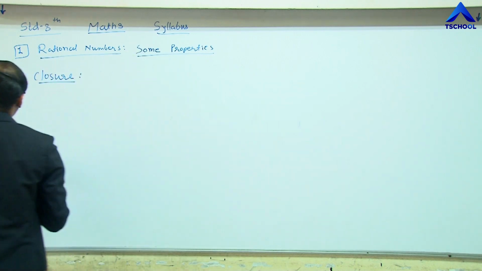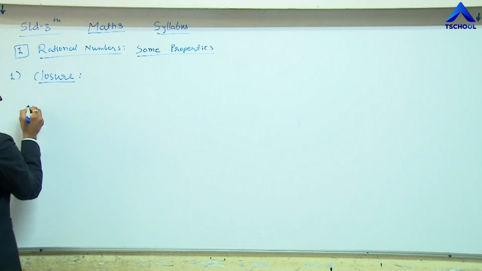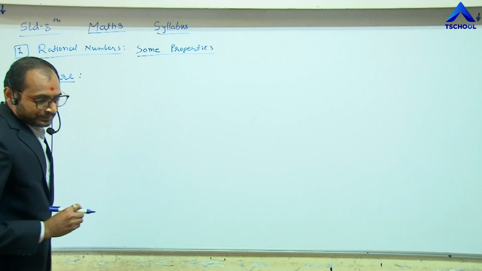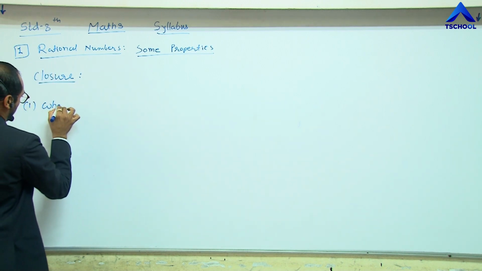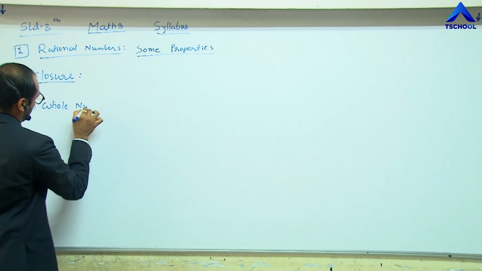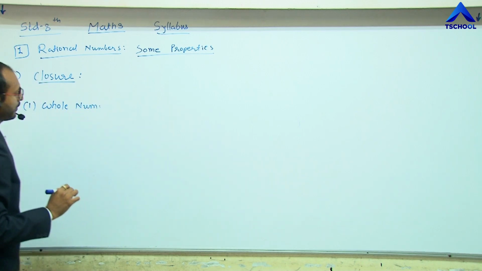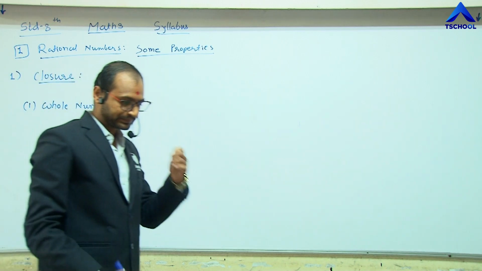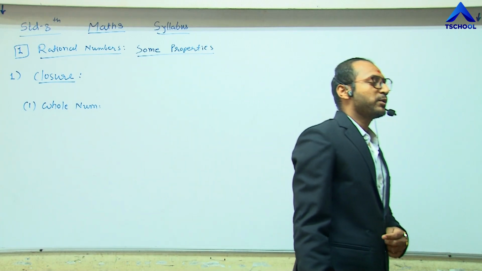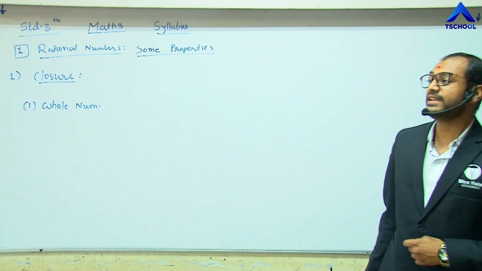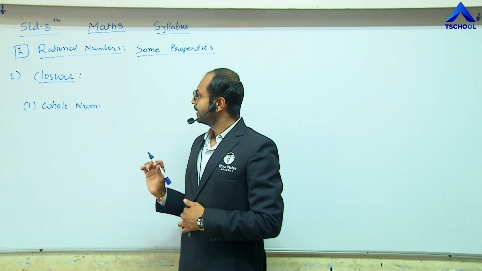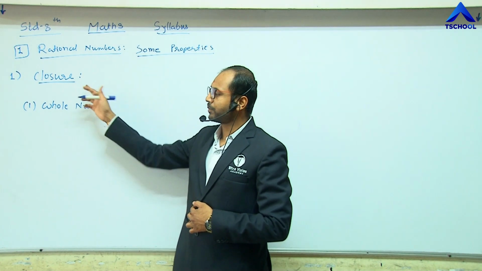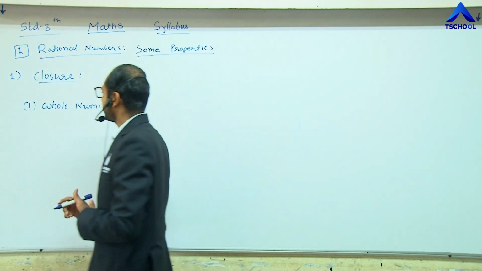Let me understand the closure property, how it satisfies the original equation. We studied the closure property of whole numbers previously.